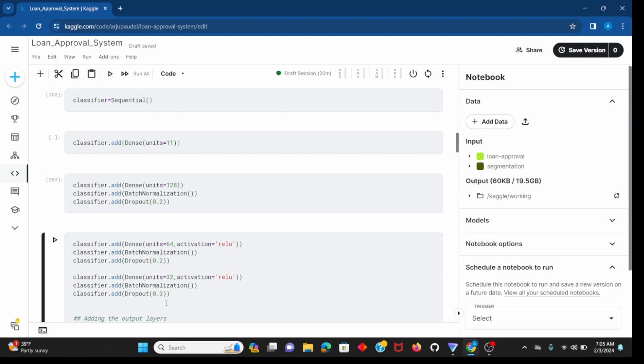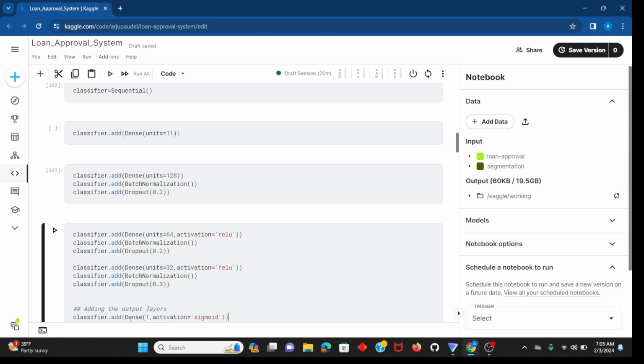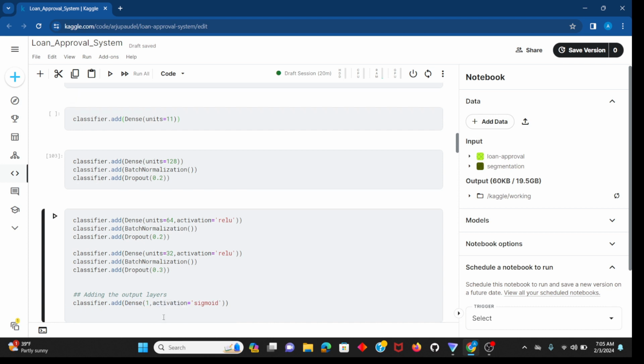And this is our dropout layer, and I'm adding the output layer with dense of one, activation sigmoid, because I'm doing a binary classification, so I have to use sigmoid, not softmax. I have to give only one node, because the sigmoid will give the output in a certain range. Among the two classes, the class which has the higher value will be the final result. The final result is the output layer.